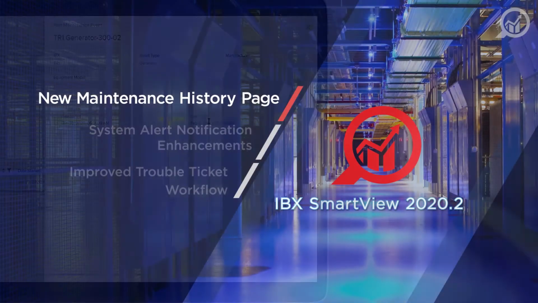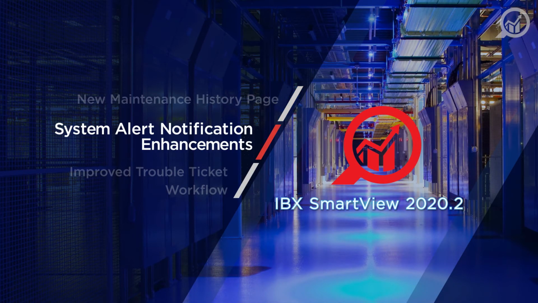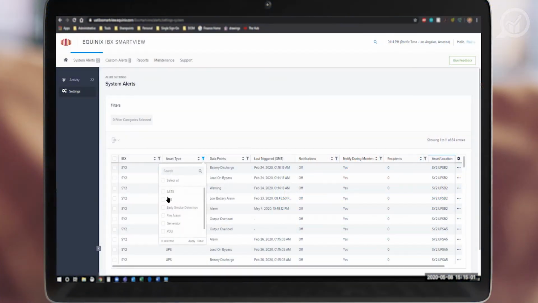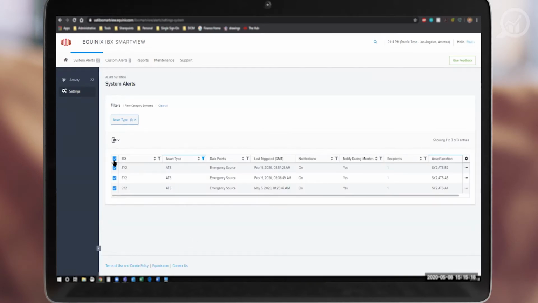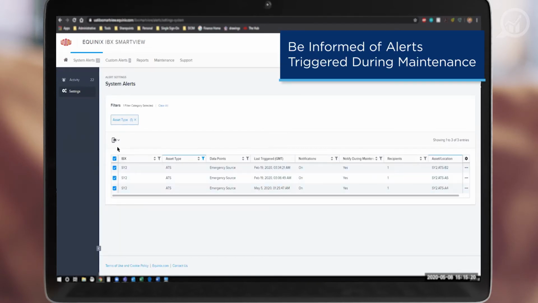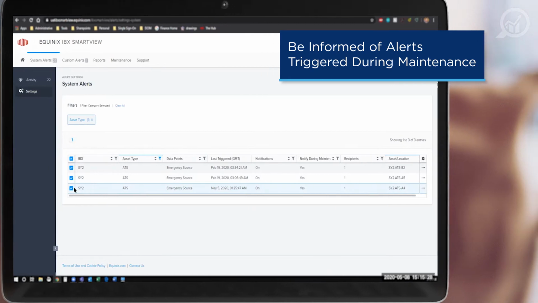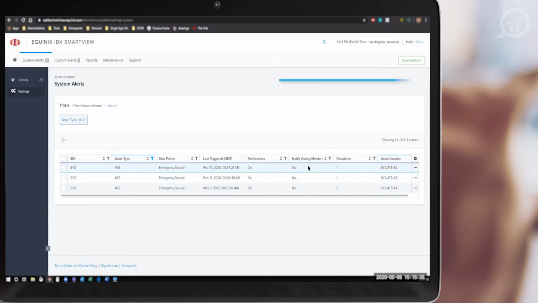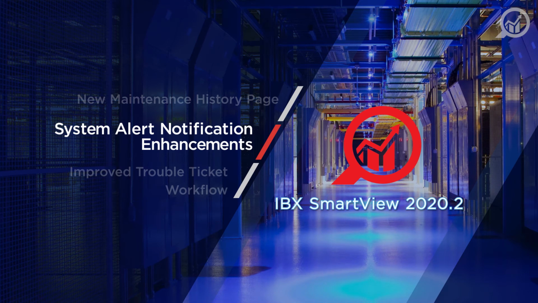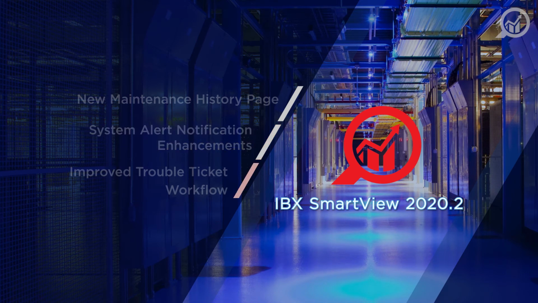This release also features an important enhancement to the system alert settings page that was launched in our last release. Users can easily filter and sort system alerts, and now they can use a bulk action command to disable or enable near real-time notifications from being sent when they're triggered during an active maintenance event. System alerts triggering during active maintenance events is expected and normal. Now, this user experience enhancement gives users even more control over the quantity and urgency of the system alert notifications that they receive.